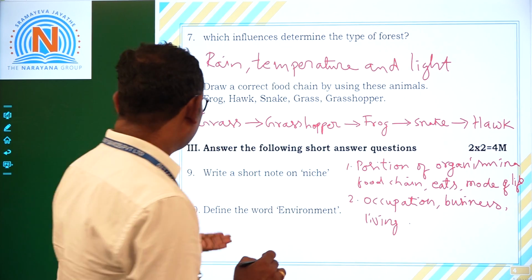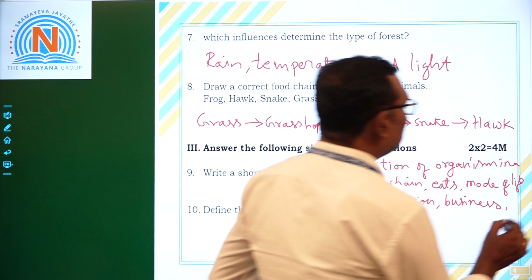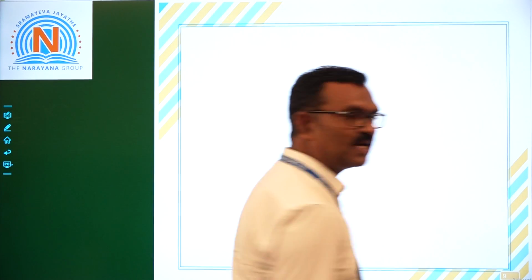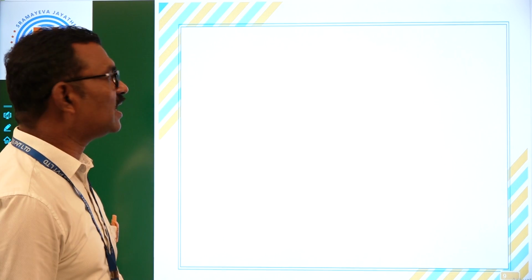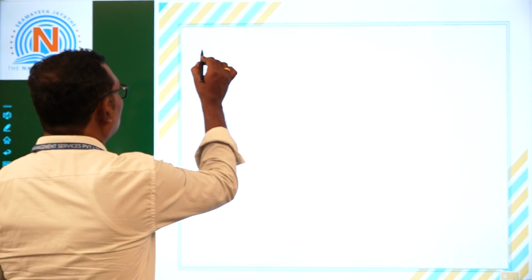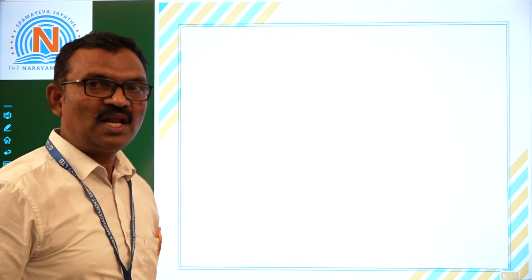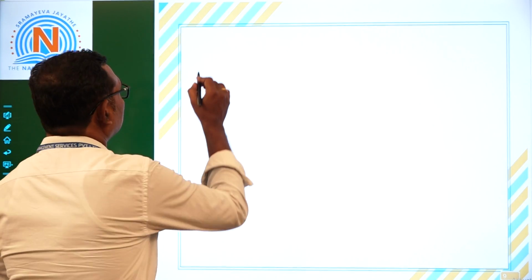Okay? Yes. Now, 10th question. Define the word environment. Now, you know that some of physical and biological factors that chemically interact and that affect an organism is called environment. Okay? Yes, right.